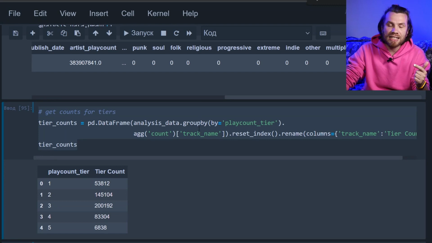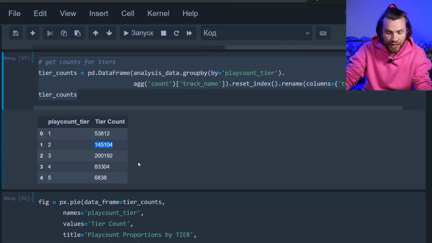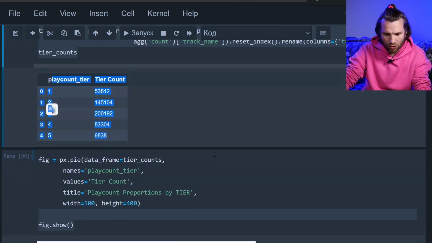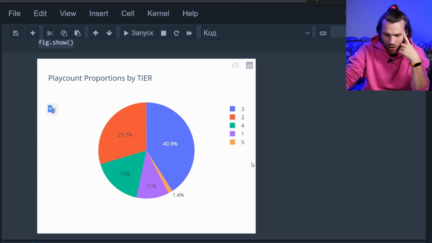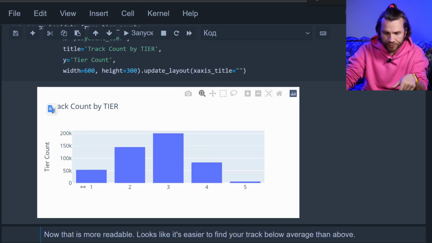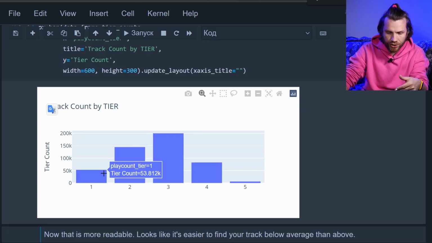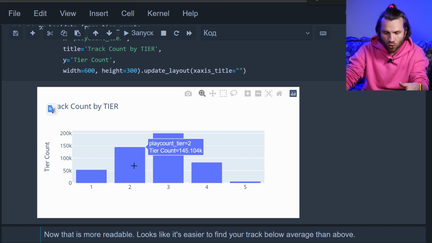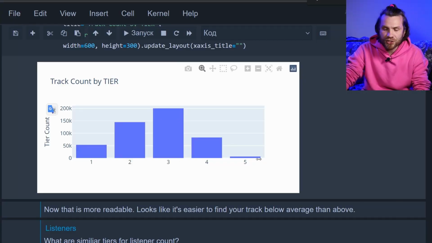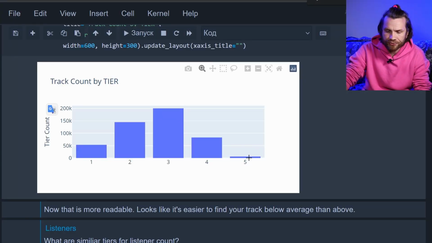Okay, how many tracks fall into each of the tiers? So tier 1 is below 500, tier 5 is way outside 2 million. Let's visualize the counts. I don't like it in a table. There you go. That's tier 5, very small. Tier 1, almost 11%. Tier 3 being the biggest slice of it. Let's do it this way. 1, 2, 3, 4, 5. Almost 5,000 tracks fall into category 1. Almost 3 times more tracks fall into the second category, and so on. I guess you get the idea. And the point is, it's very hard to get into tier 5 outside 2+ million plays.